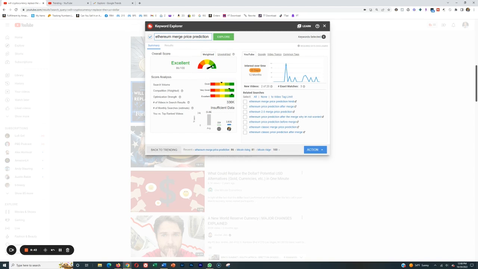So obviously, when you're doing searches, they're not always going to be excellent. A lot of them are going to be in the red, orange, and yellow. And then when you find green ones, make videos on those topics because those are rankable good opportunities. So Keyword Explorer is probably the best way out of all of these to approach video topics because there's no guessing anymore. It's literally showing you the data and recommending make this video or don't, and also giving you related searches over here and different keyword phrases to put in your video script.